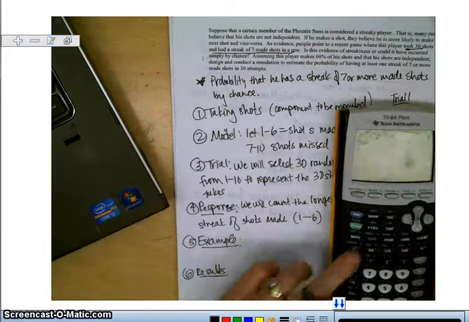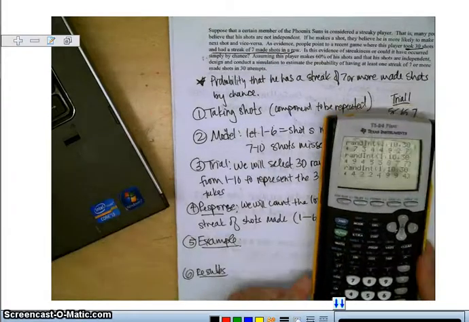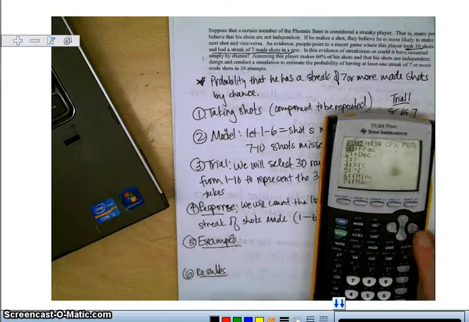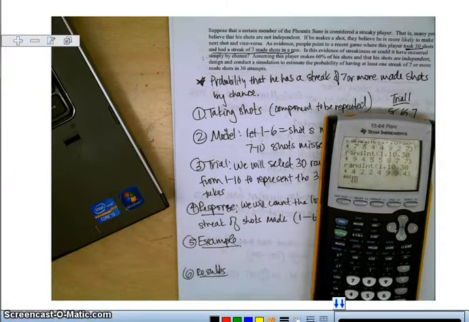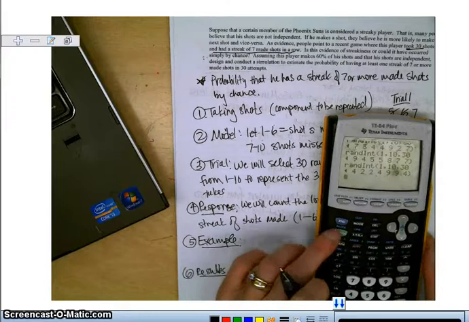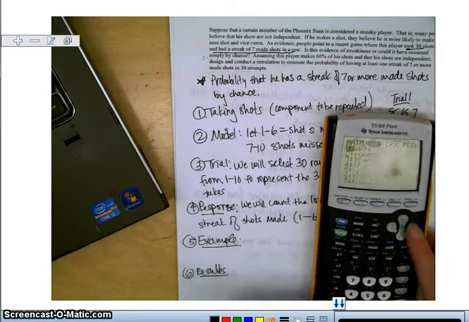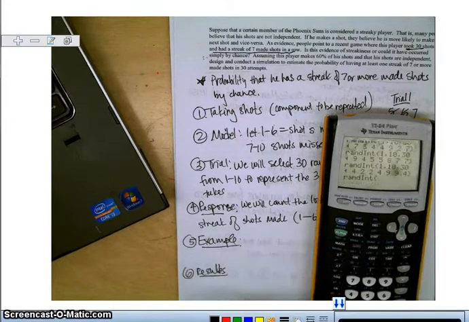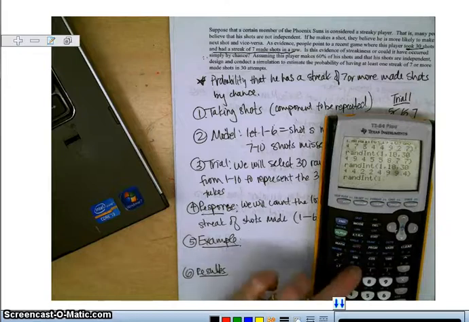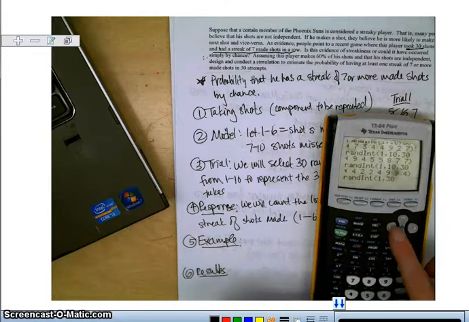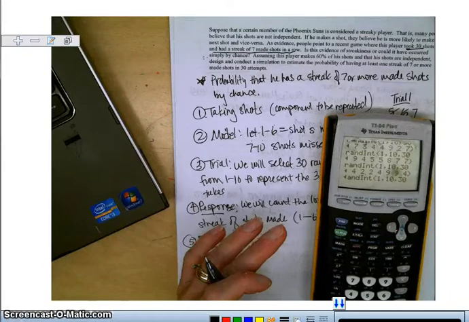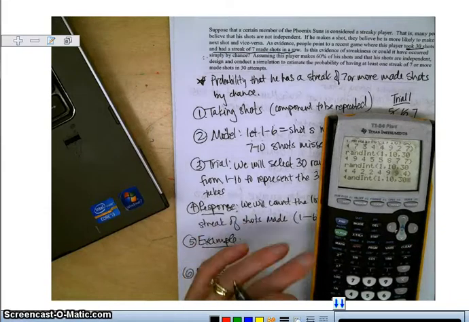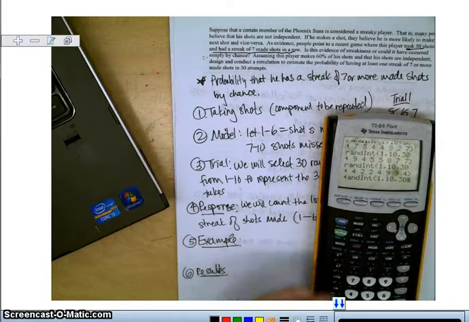If I turn my calculator on, hit math, over to PRB, and hit 5, random integer, I want the numbers 1, comma 10, comma 30. Again, random integer, 1, comma 10, the numbers from 1 to 10, and we want 30 of them.